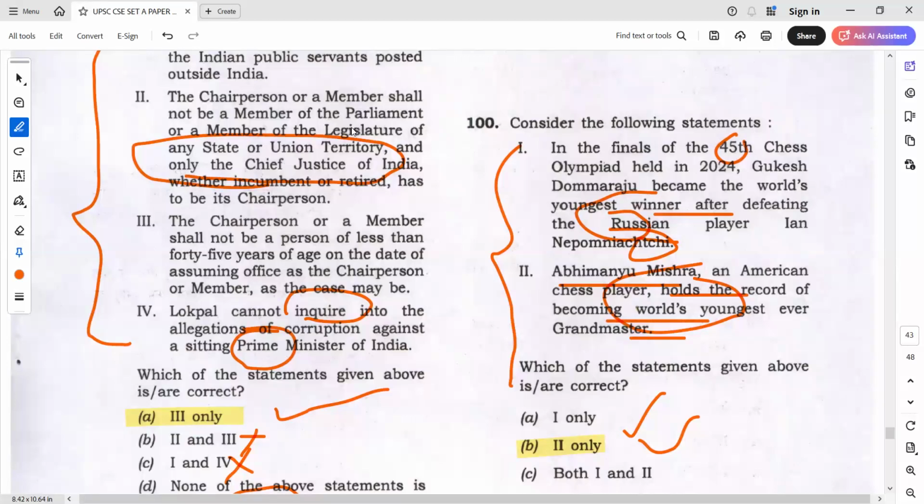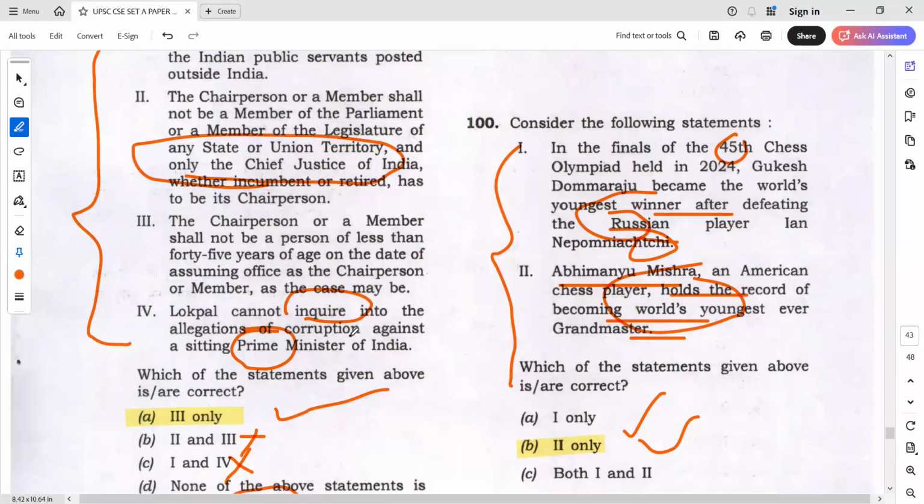So I think more or less many students have a time management issue. That is the reason in our test series you see a lot of statements, a very lengthy question paper. Why are we doing that? Because UPSC tends to do that. UPSC tends to give very lengthy papers, and you have to practice very lengthy papers. If you have any other doubt, you can ask me or Bright sir.